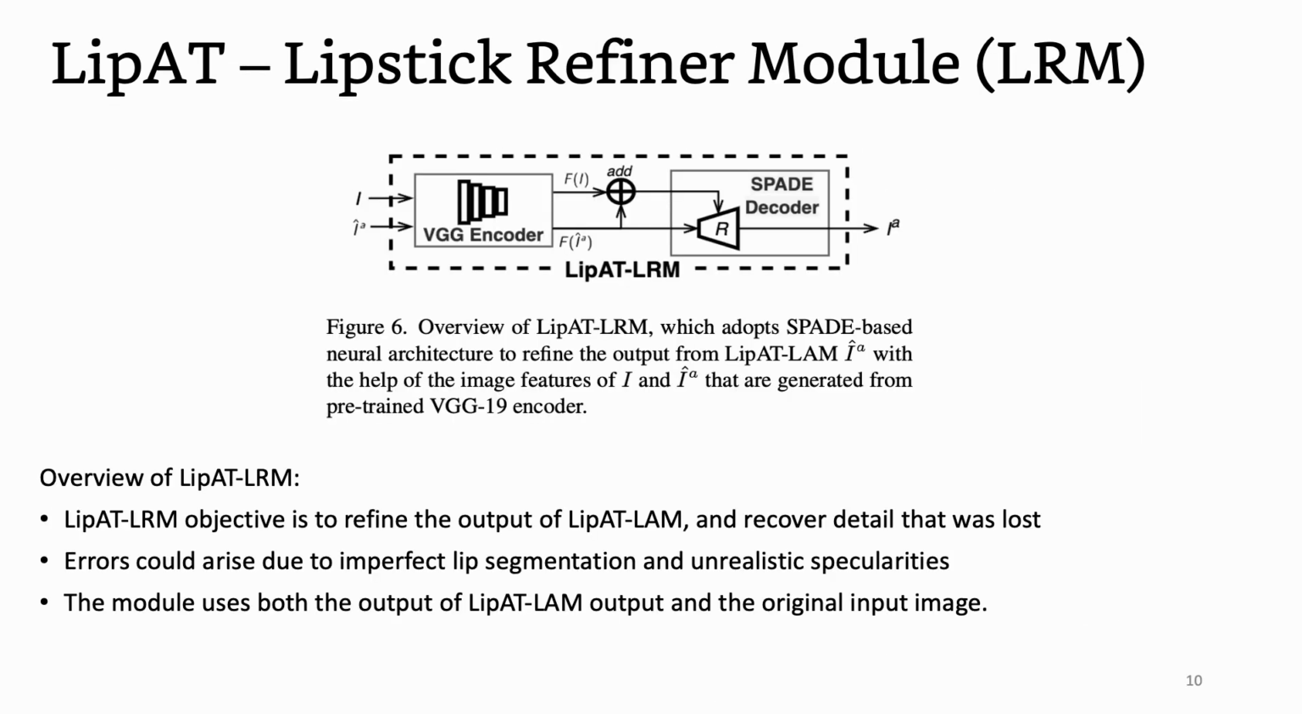The output from the application module could be unrealistic for some examples due to two main reasons. First, incorrect placement of lipstick due to the imperfections in the binary lip mask, particularly around the edge of the lip, and second, unrealistic specularities that are not well aligned with the input image. To address this, we introduced the refiner module, which has the objective to refine the output of the application module and recover detail that was lost.